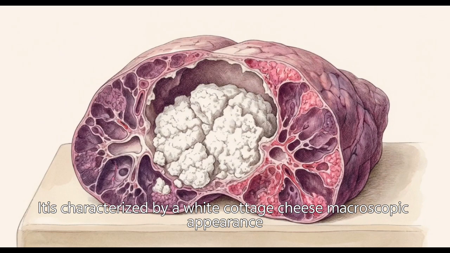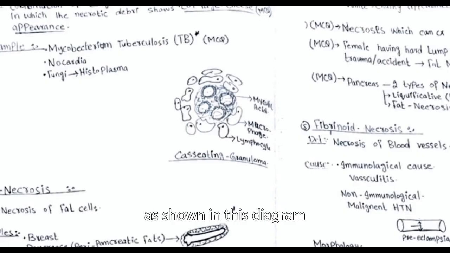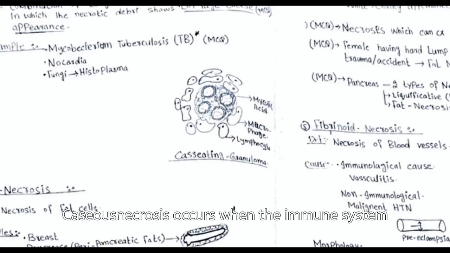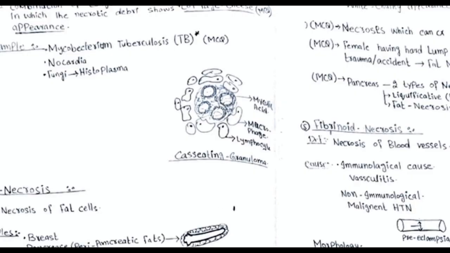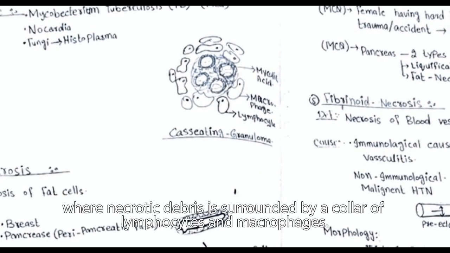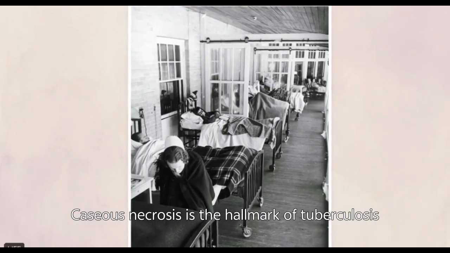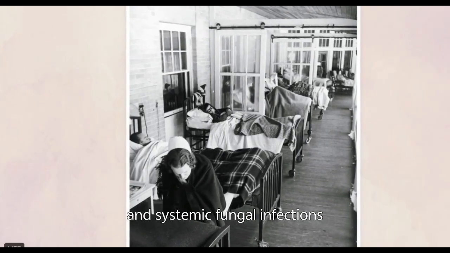It is characterized by a white cottage cheese macroscopic appearance. As shown in this diagram, caseous necrosis occurs when the immune system attempts to wall off resilient organisms. This creates a granuloma, where necrotic debris is surrounded by a collar of lymphocytes and macrophages. Caseous necrosis is the hallmark of tuberculosis and systemic fungal